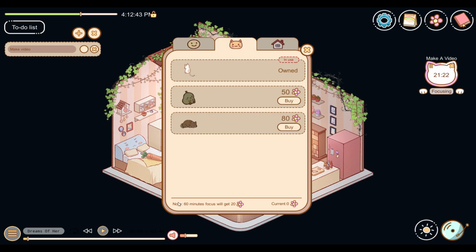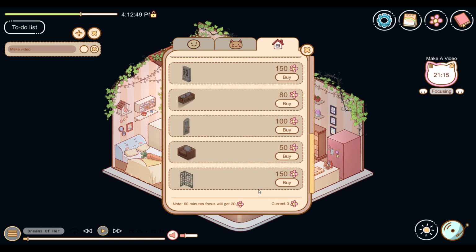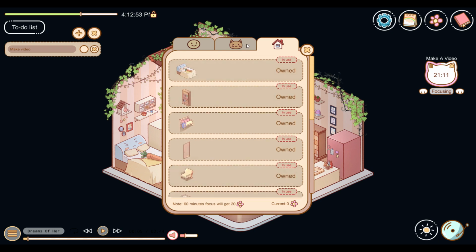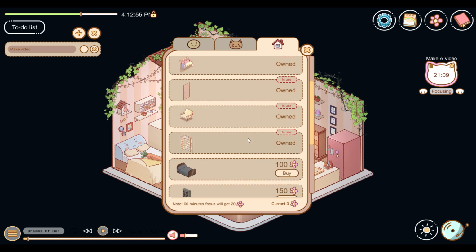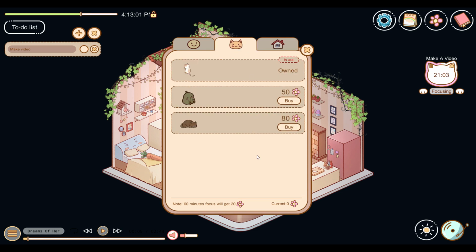Oh, that's right. So for the amount of time you focus, and I hope they add to this, because that would be such a neat thing to do, the only currency in this game is your own time. And in order to change your surroundings, you focus, which I want a little puppy, but I don't have enough. I guess I'll have to keep focusing.